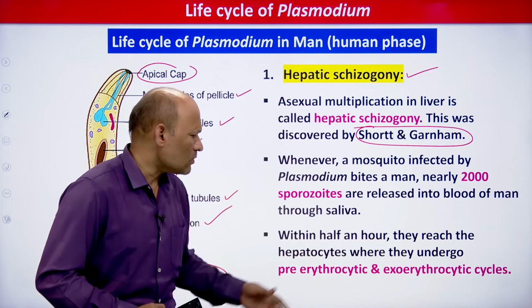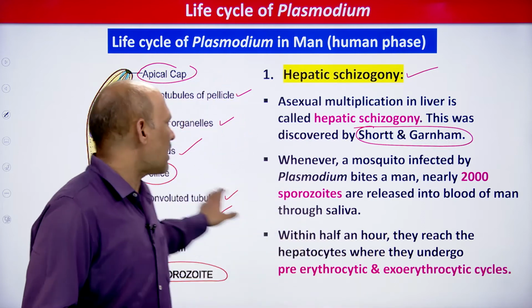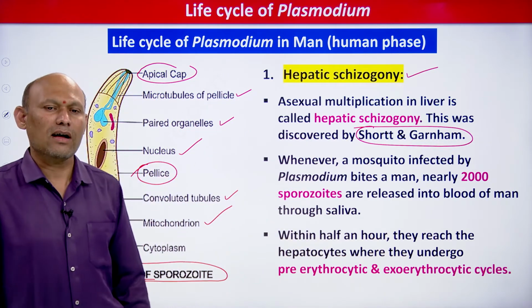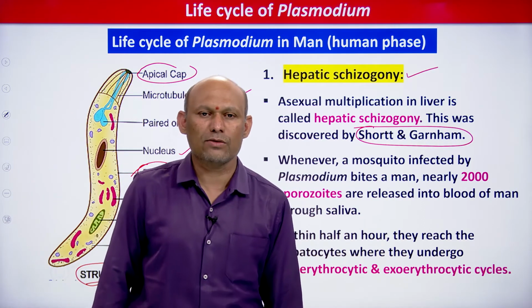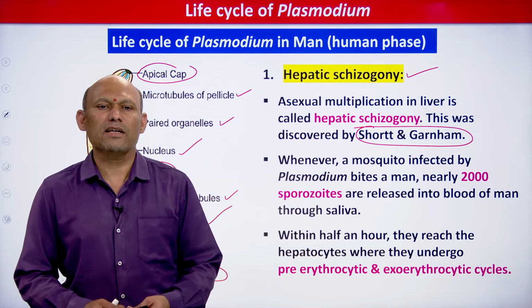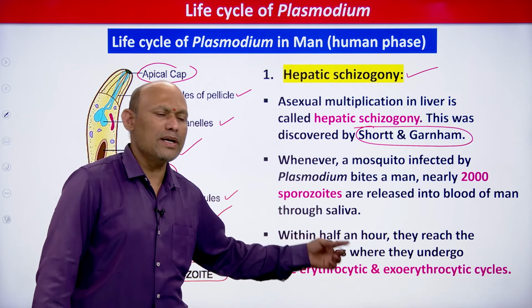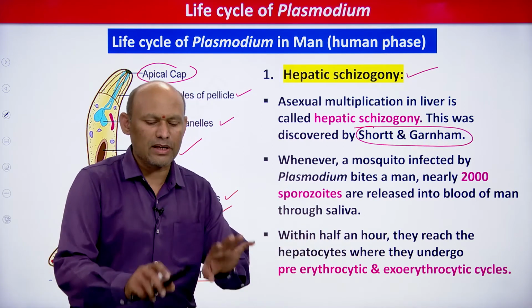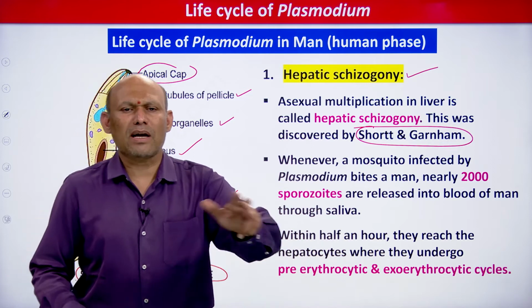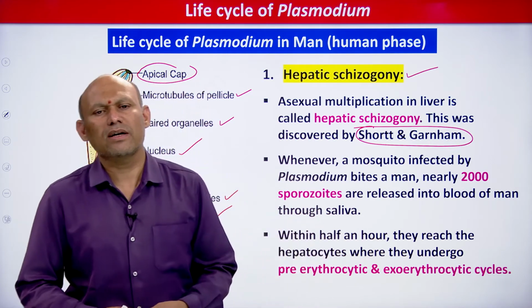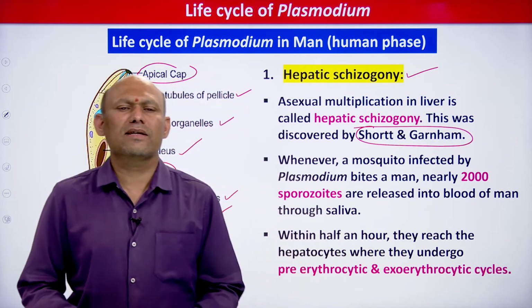It's very simple, right. After reaching the liver, the sporozoite attacks liver cells, students, right. And after attacking the liver cell, it starts asexual multiplication in the liver cell, and that is known as hepatic schizogony, right. In hepatic schizogony you will come across the pre-erythrocytic cycle, some cycles will be there, students. Repeatedly it undergoes asexual multiplication in liver cells, and those cycles are there.